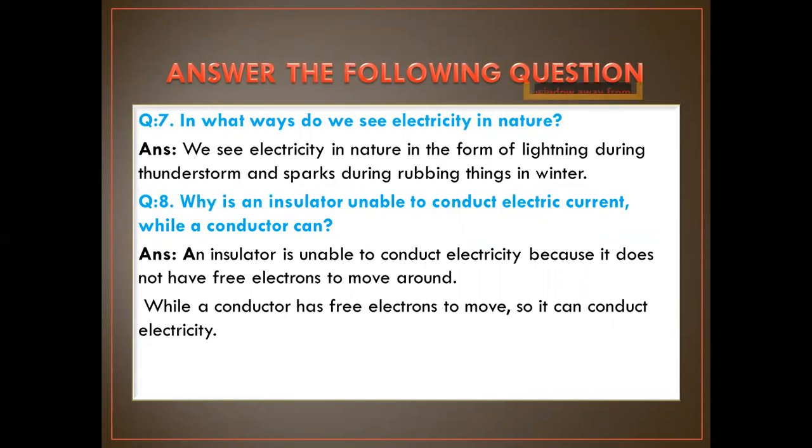When we comb our hair or rub our hand against a sweater or blanket, we observe a spark. This is an example of static electricity. Sparks or lightning in nature are the best example of static electricity, which is created by the rubbing of clouds against each other, which makes the air hot and glows as lightning.